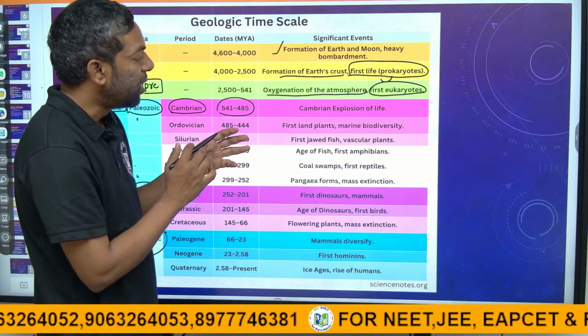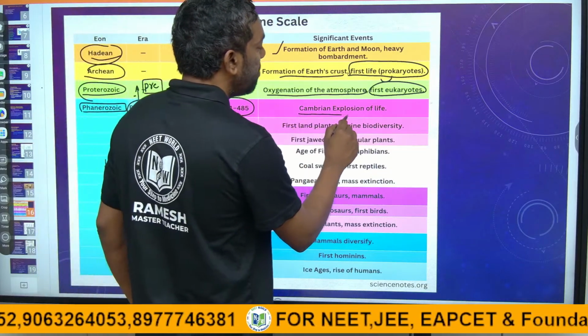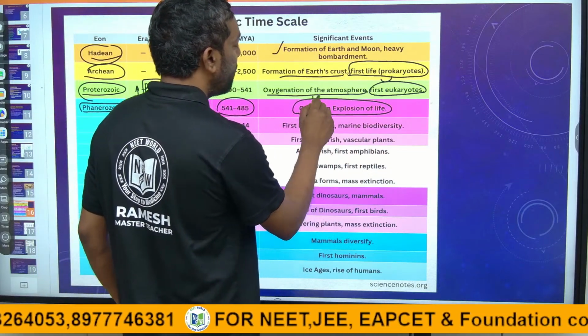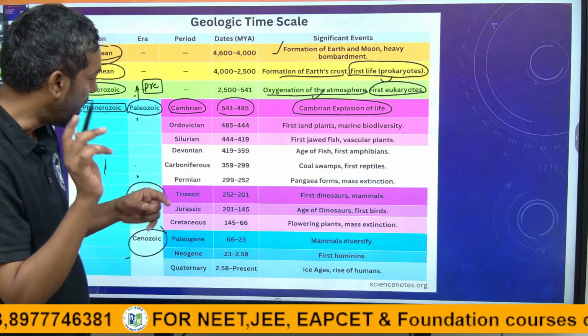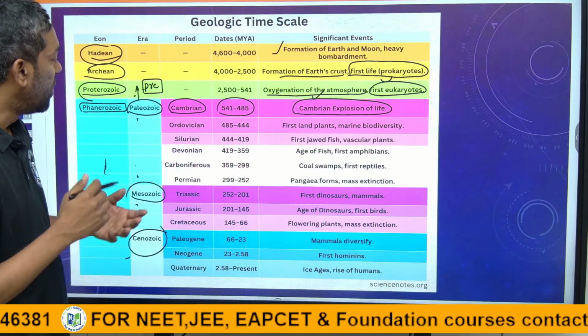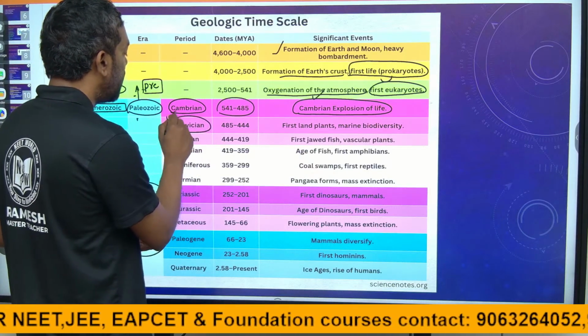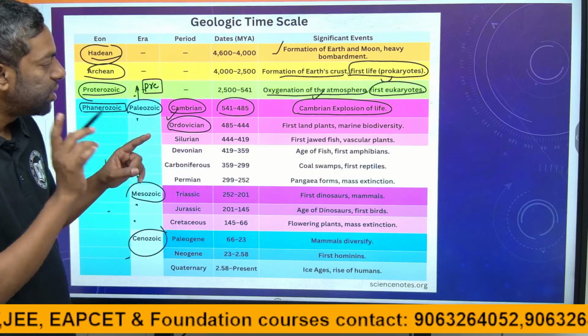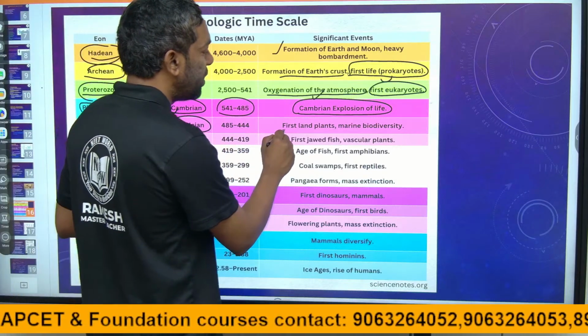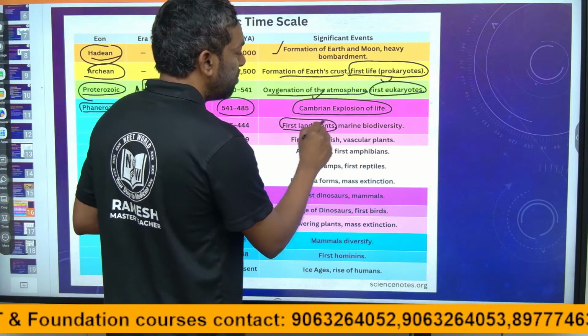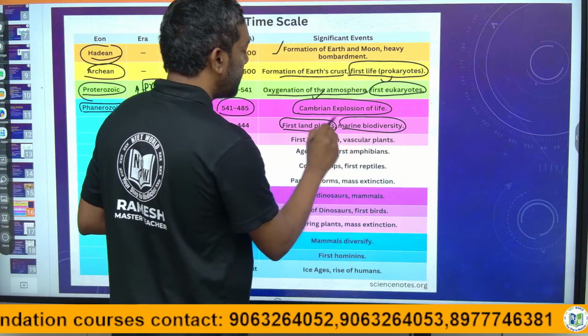This is the first Cambrian explosion of life. They won't ask you this, I will tell you. Next is the Ordovician. This is important. First land plants, marine biodiversity started.